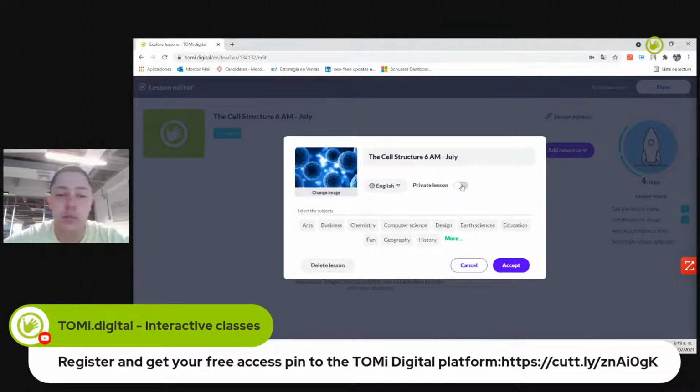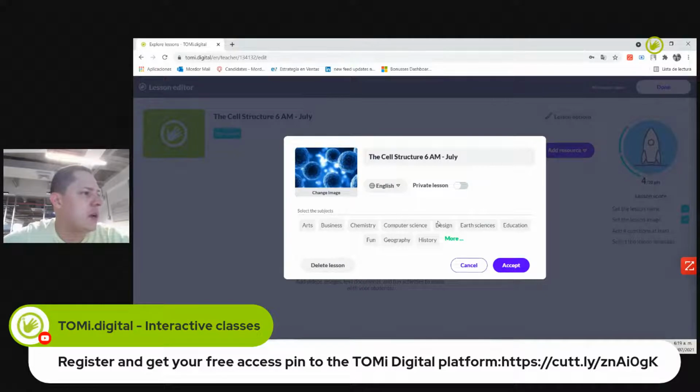If I want to put it as a private lesson, I can click here, and this will make my class private. No one would be able to access my classes. And this is sometimes because there's content that it's very private, or that has copyrights, so all this content it's uploaded privately. But in most of the cases, teachers just leave it without a private lesson option, because they want other teachers to see their content and also be able to share it.